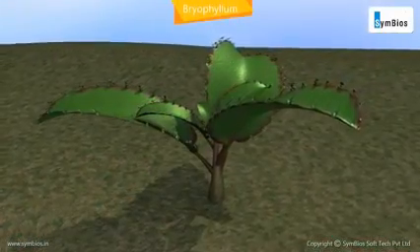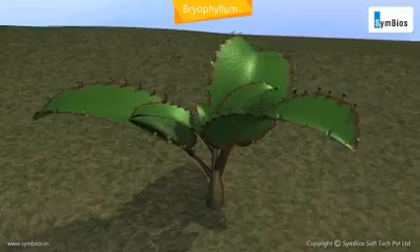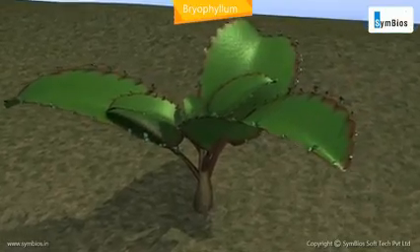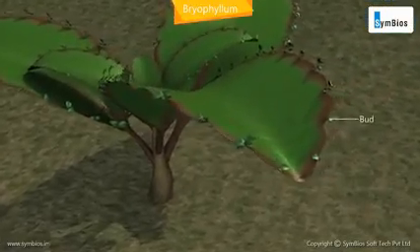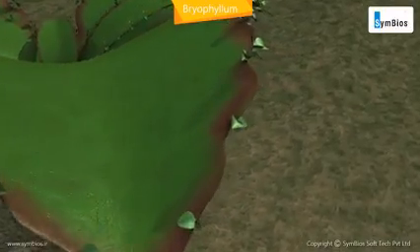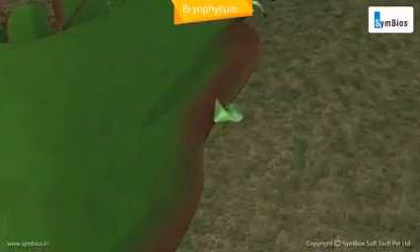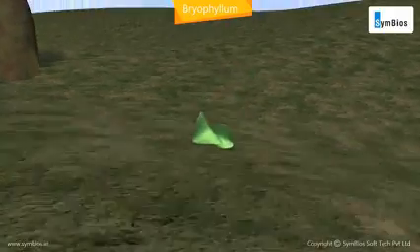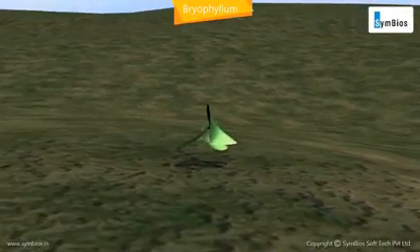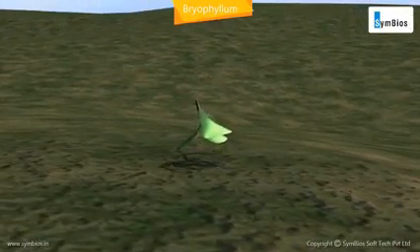Bryophyllum. The plant of Bryophyllum reproduces with the help of its leaves. A Bryophyllum leaf contains various buds on its margin. When these buds fall on moist soil, they give rise to new plants.